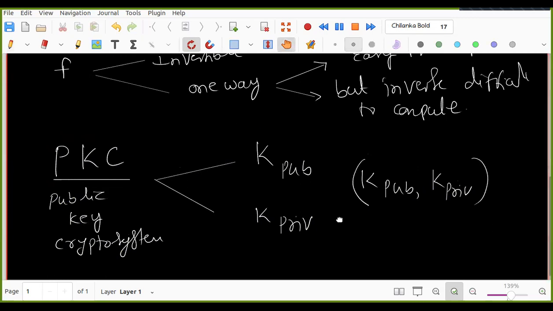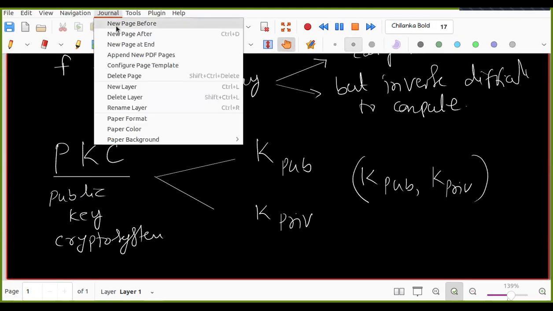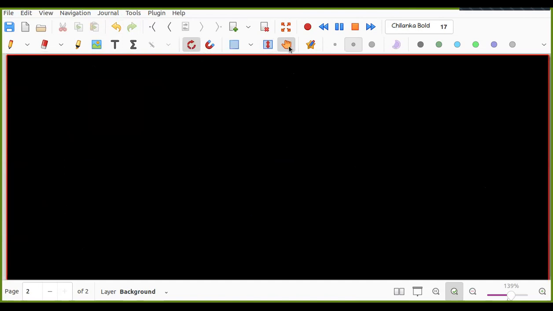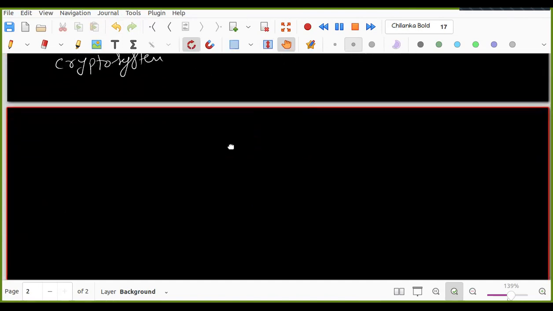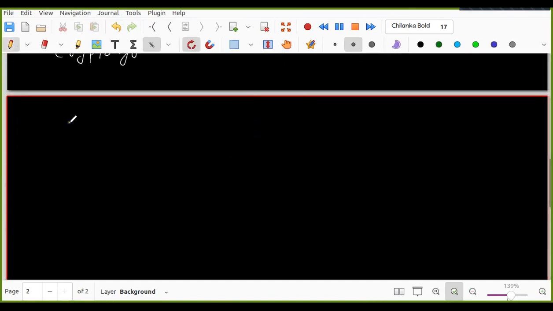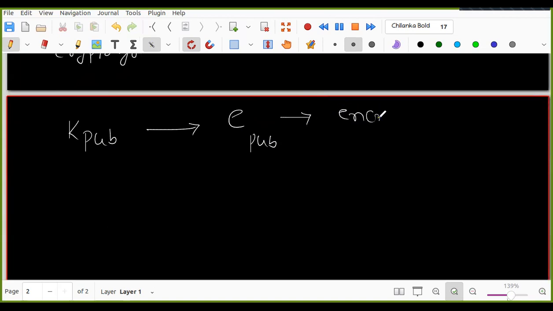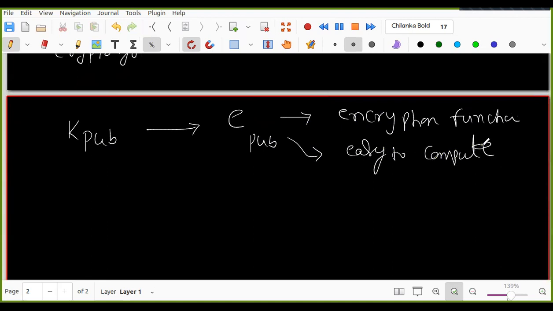This pair comes with encryption and decryption functions. K public comes with the E public function. This is called the encryption function, and this is easy to compute.